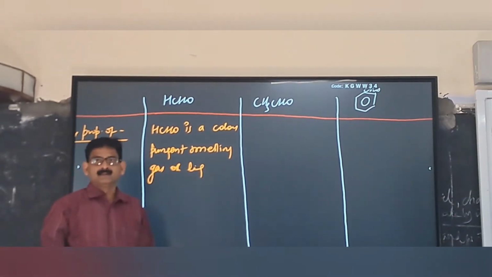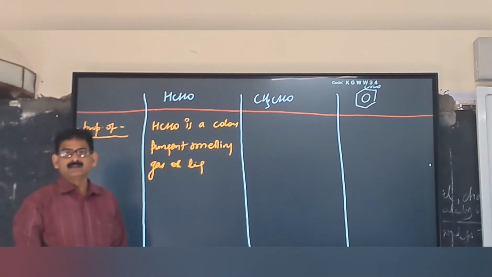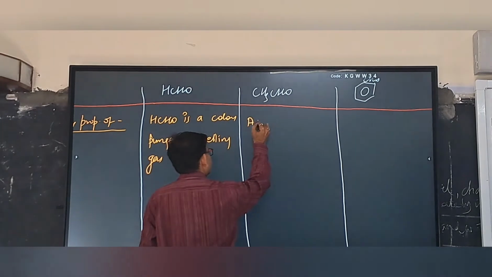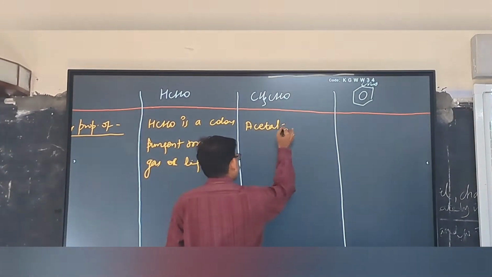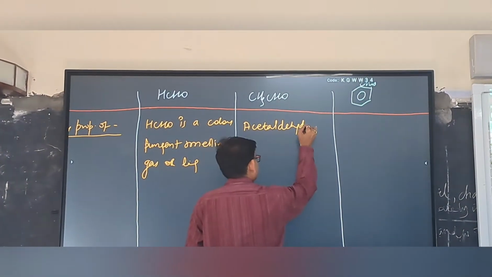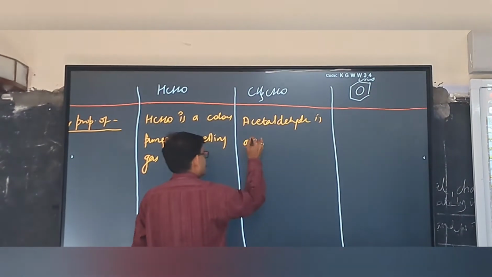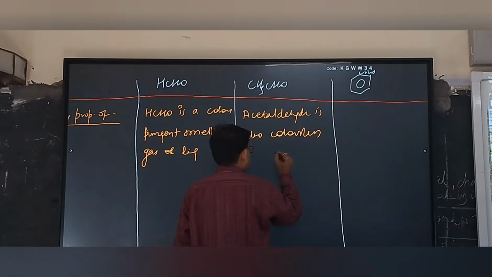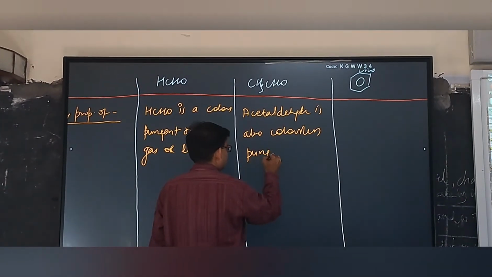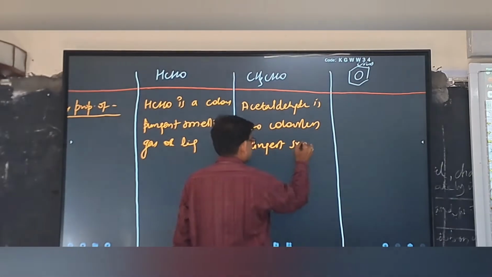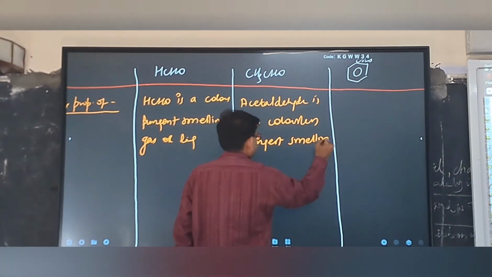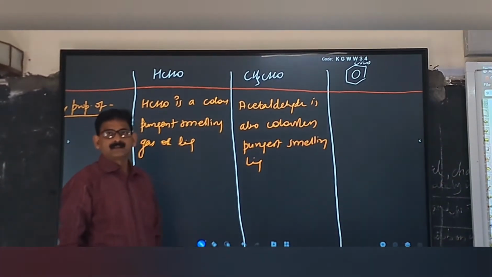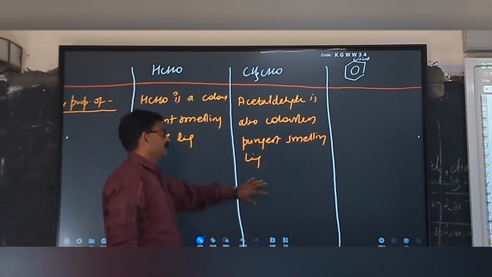Right? Acetaldehyde is also a colorless, pungent smelling liquid.